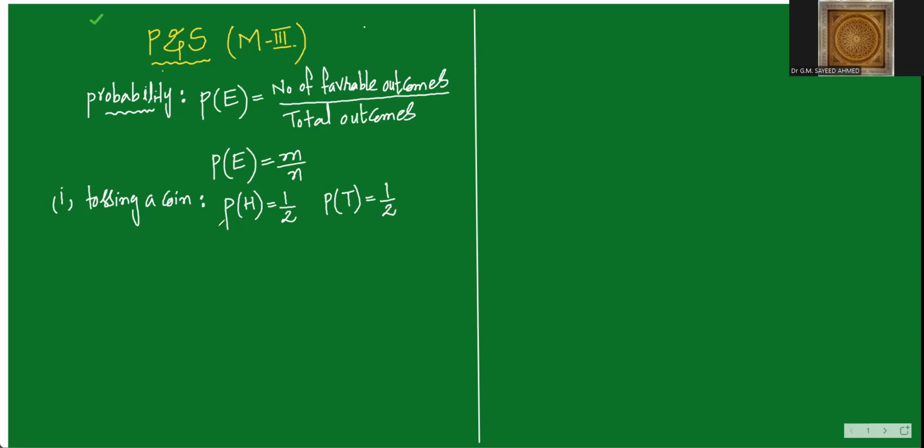So from this, what do you conclude? A simple example is enough, but I will give you so many examples. You see, the total outcomes are 2. Denominator is total outcomes and numerator is number of possible outcomes. If you toss a coin, either head will come or tail will come. But if you want head, then head will come only one time. Similarly, tail will also come only one time. So probability of getting head is 1 by 2, tail is 1 by 2. And now if you add these two, sum of all the probability is 1.